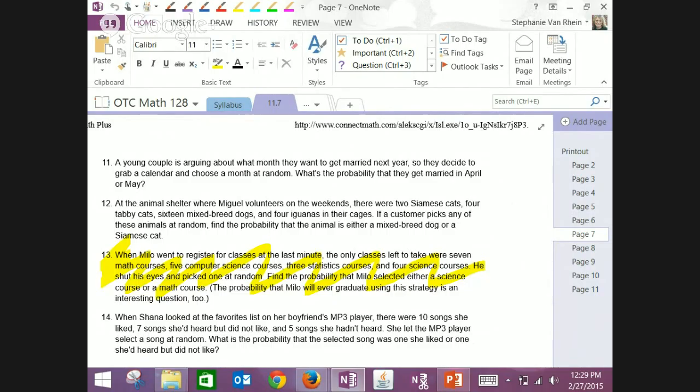So you take the probability they get married in April plus the probability they get married in May, minus 0 over 12 because there's no overlap there. You can always look at it as the probability of A plus the probability of B minus the probability of A and B, because if they're mutually exclusive, the probability of A and B is 0. You can't get married in April and May. Either April or May.